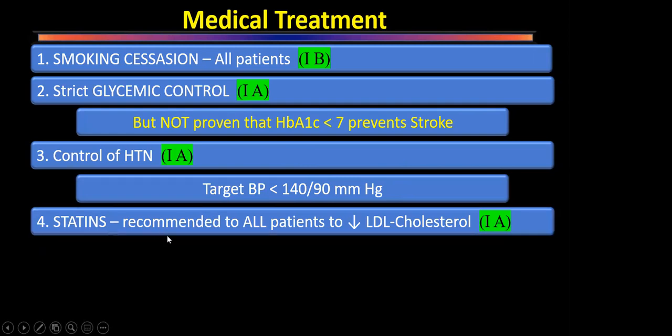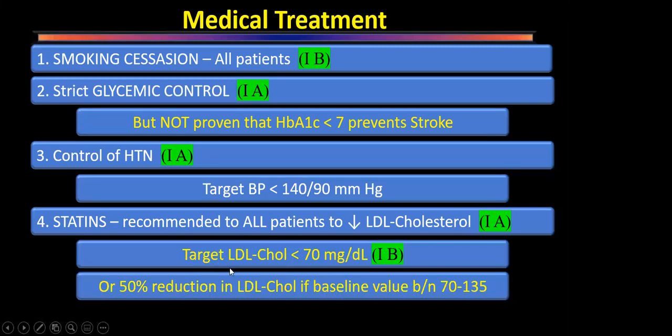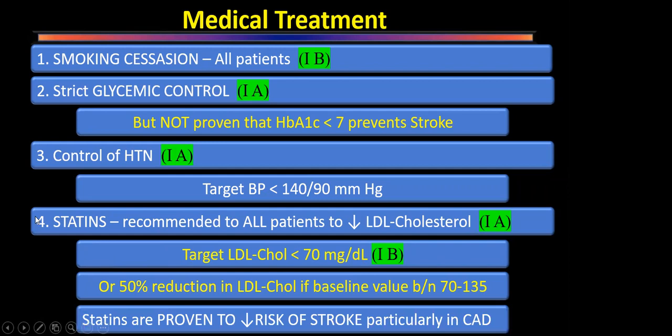Then statins are recommended to all patients to decrease the LDL cholesterol. This is in common with all peripheral artery diseases. The target LDL level is to be less than 70 milligram per deciliter, or at least a 50% reduction in LDL cholesterol if the baseline value is between 70 and 135. It has been proven that statins decrease the risk of stroke, particularly in those patients who have coronary artery disease.